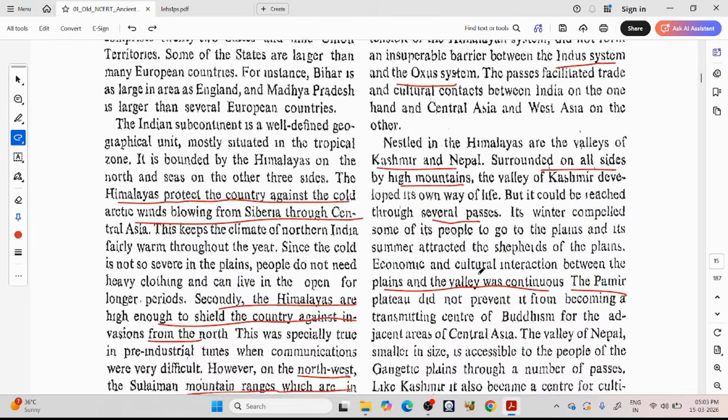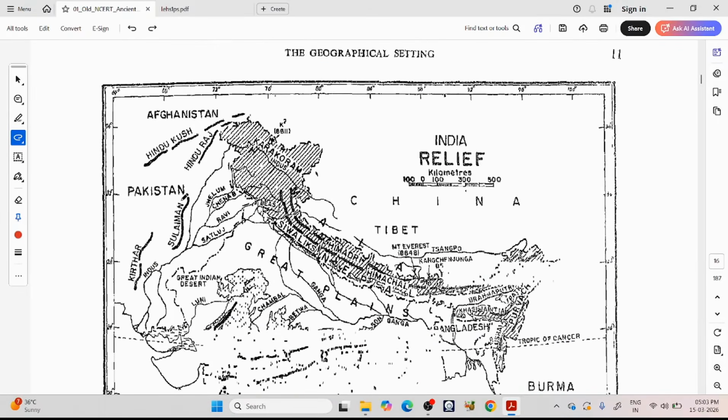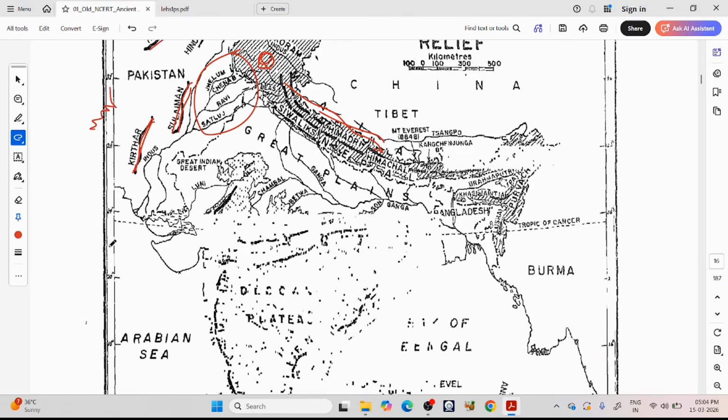So they are talking about how this geography works. See here, this is the Hindu Kush mountain, here is the Kashmir valley, here is the Nepal valley. You can see the Hindu Kush mountains, Khyber, Suleiman, Hindu Raj mountains here in the Himalayas direction. See here the Indus river systems. The passes they are talking about are in this direction: Khyber, Bolan Pass, Gomal Pass, etc.